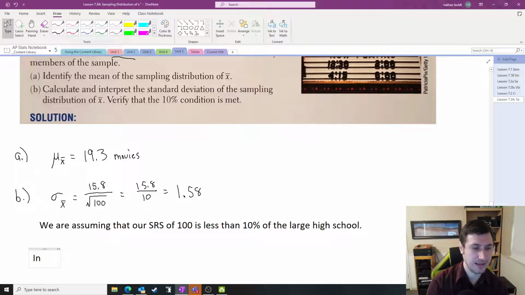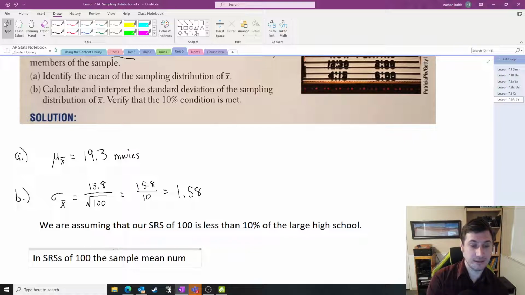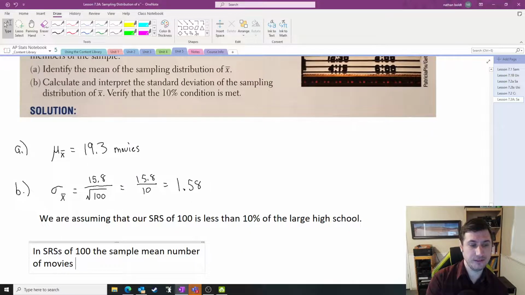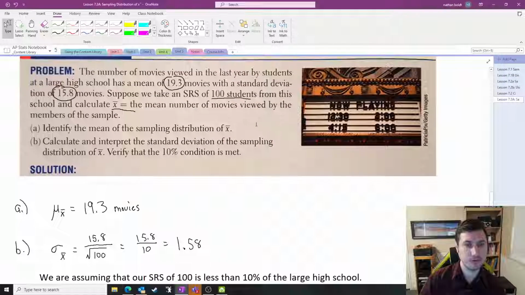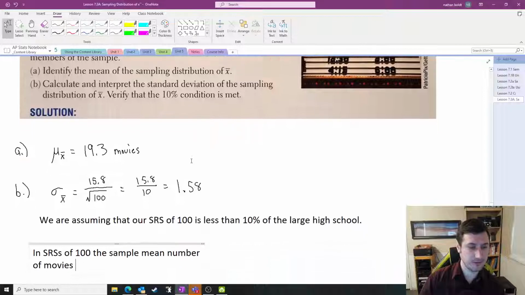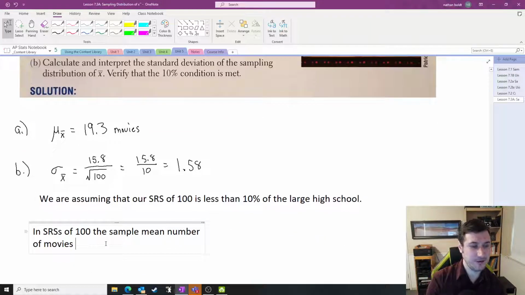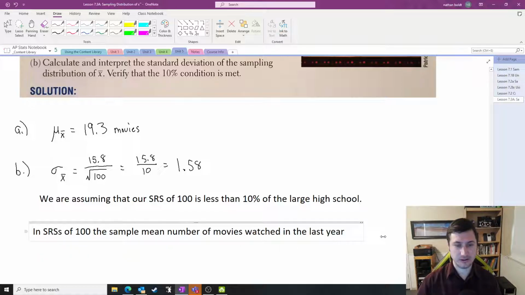So, in simple random samples of 100, the sample mean number of movies viewed in the last year, all right, that's our context.